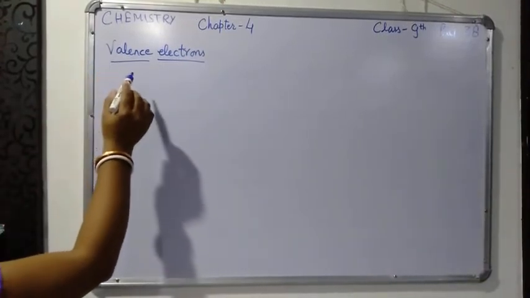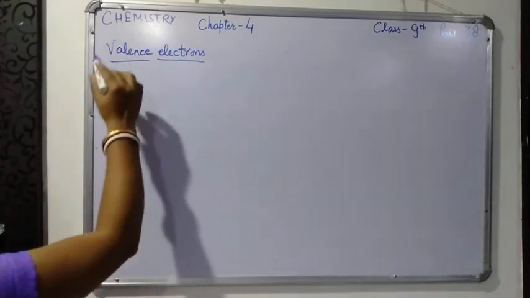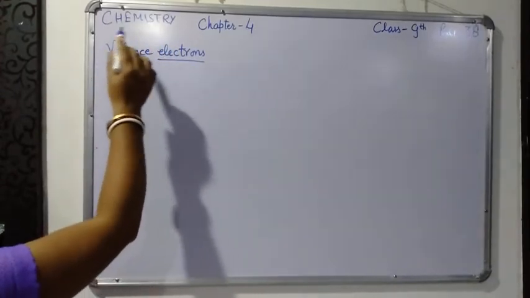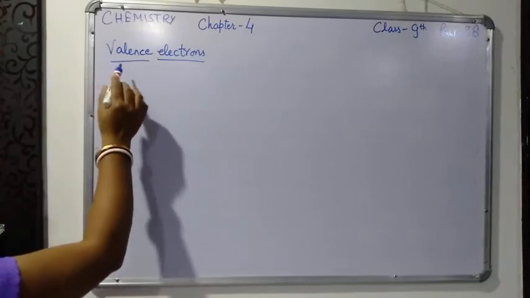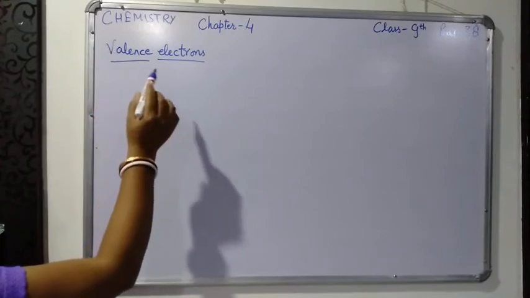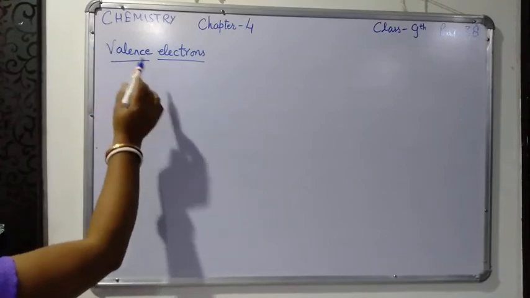Valence shell means the outermost shell.